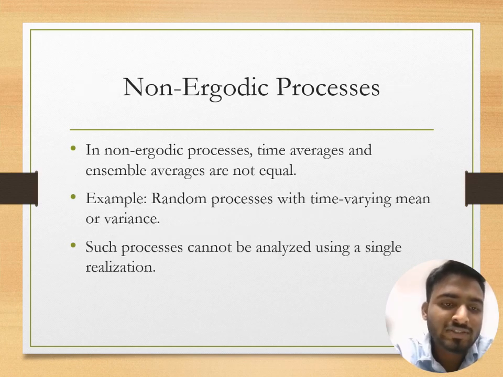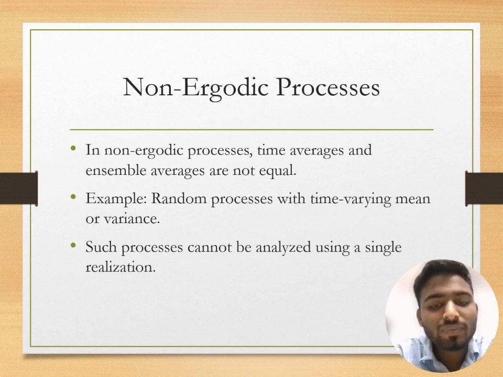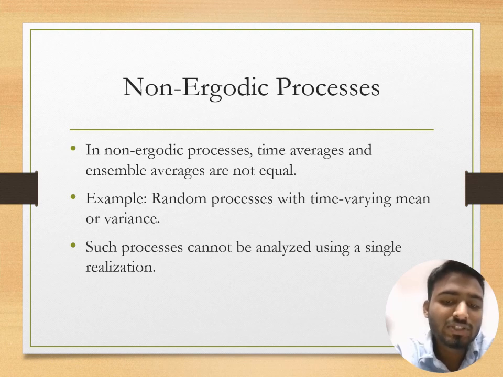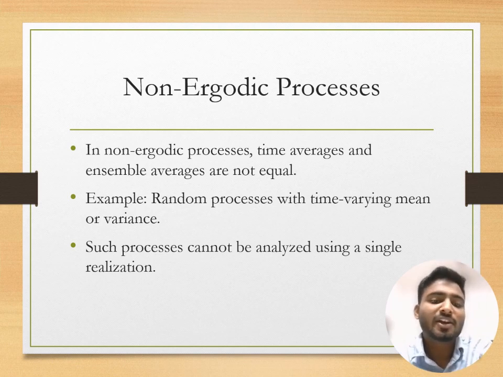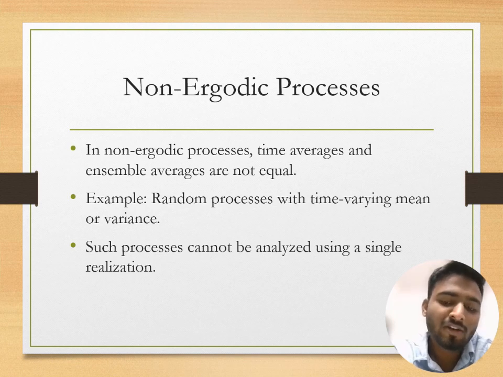Non-ergodic processes. In non-ergodic processes, time average and ensemble average are not equal. Example: random process with time varying mean or variance is an example of non-ergodic process. Such process cannot be analyzed using a single realization.